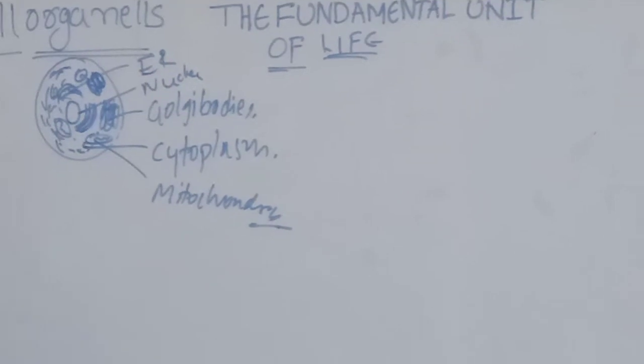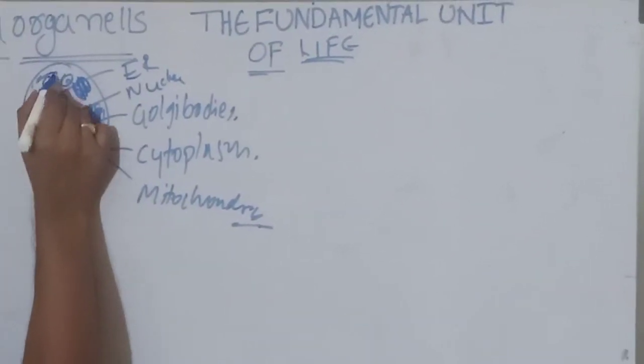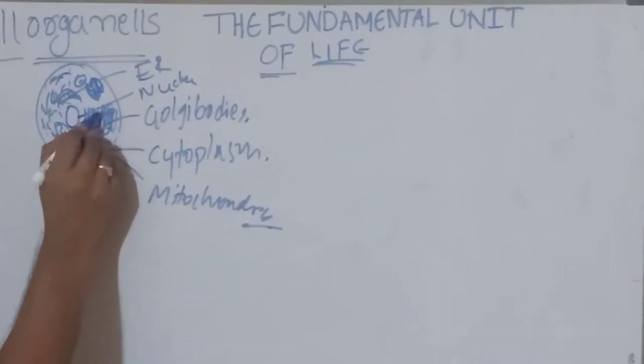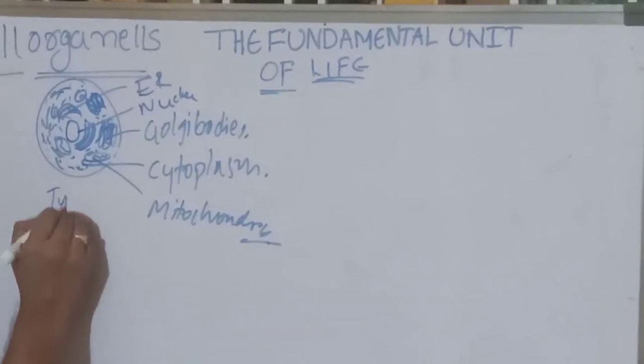In plant cells, chloroplast, and lysosomes, which are not visible, very small in size. And these are the structures we observe in a typical animal cell.